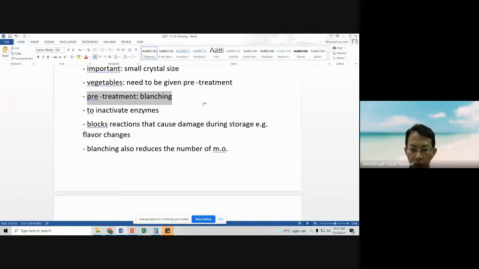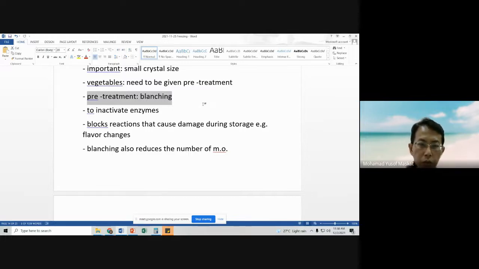Okay, because we've talked about frozen products being frozen for a very long time. We also know that enzymes still function, although at a very low rate, even at freezing temperature. So when we have a very long storage period, it serves as an opportunity for these enzymes to degrade and reduce the quality of our frozen food products.